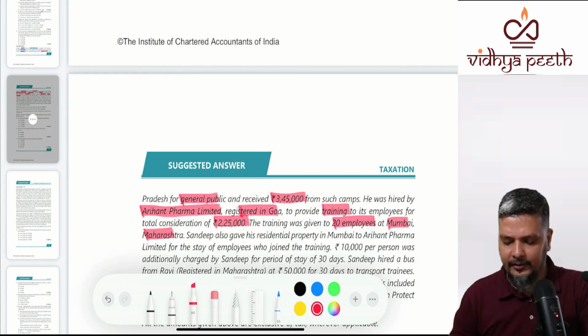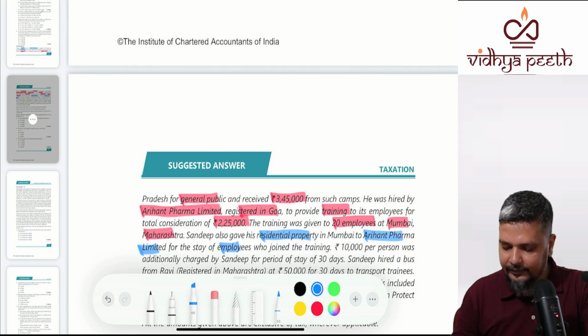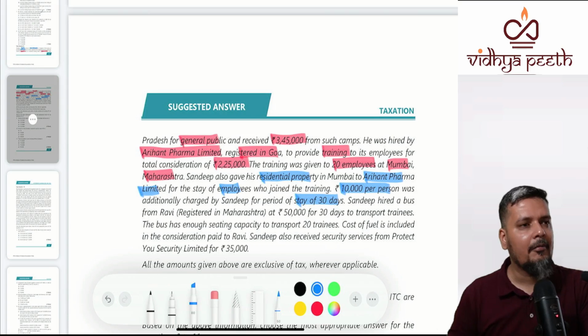Sandeep also gave residential property in Mumbai to Aryan Pharma Limited because their employees had to stay. So for the stay of their employees, Sandeep charged 10,000 per person for a period of 30 days. 10,000 per person for how many employees?